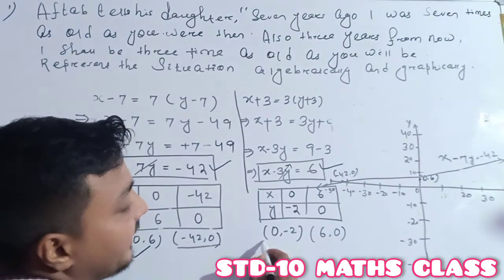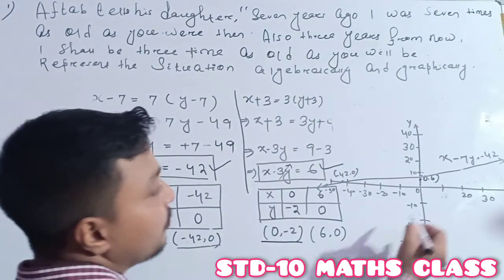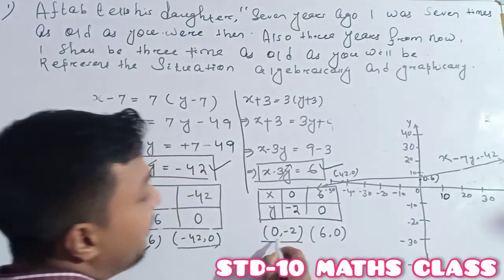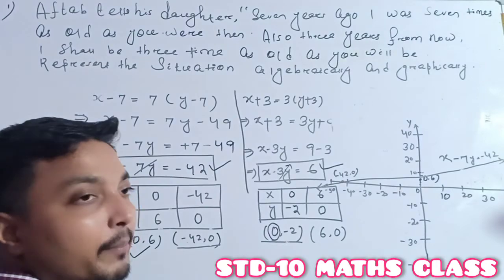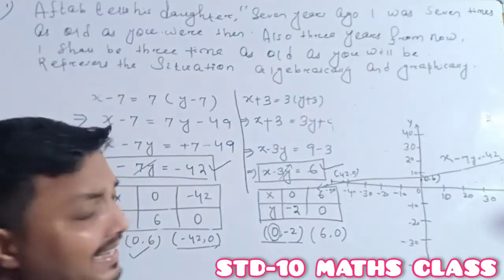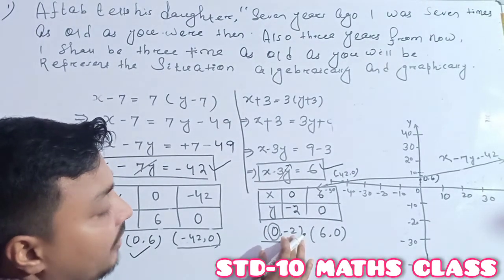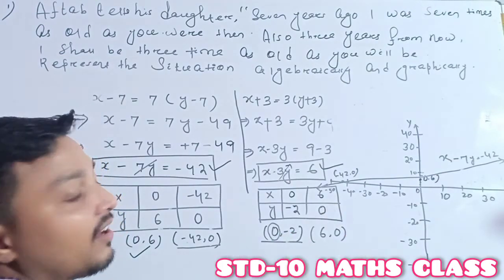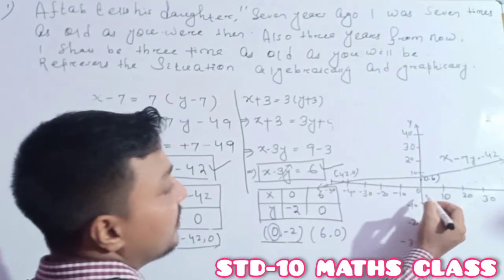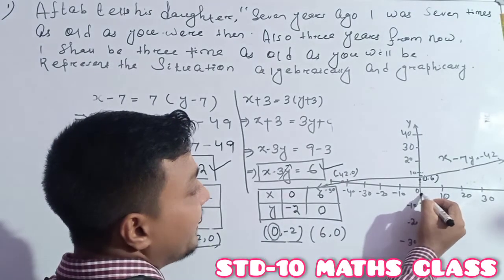Next is the graphical representation of the next linear equation. One of the points is (0, -2). As the x coordinate is 0, it 100% lies on the y-axis, but as the y coordinate is minus, it lies on the negative side of the y-axis. So (0, -2) will be here.